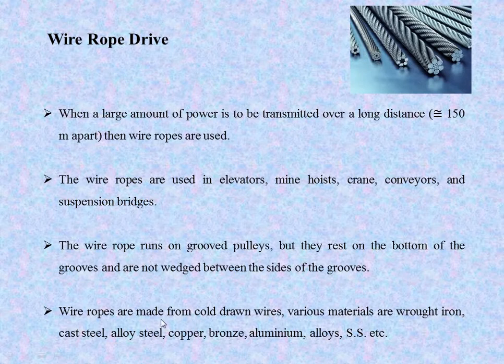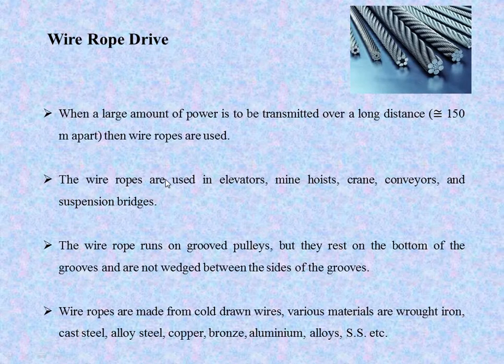Wire ropes are made from cold drawn wires. Various materials are wrought iron, cast steel, alloy steel, copper, bronze, aluminum alloy, stainless steel, etc. These wire ropes are made from these materials according to their use or the availability of the material.